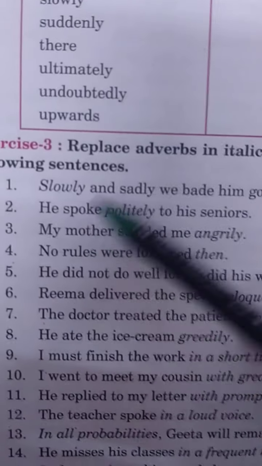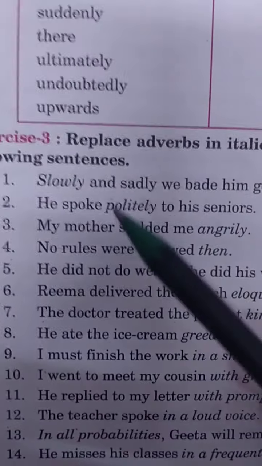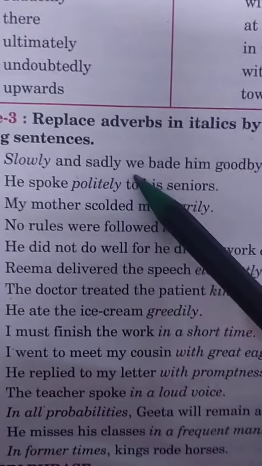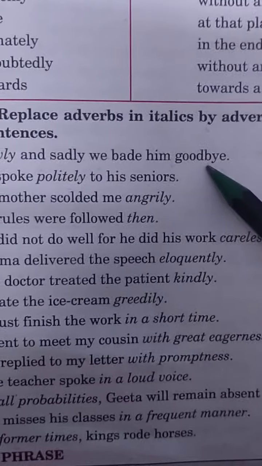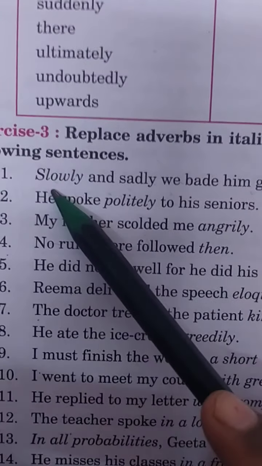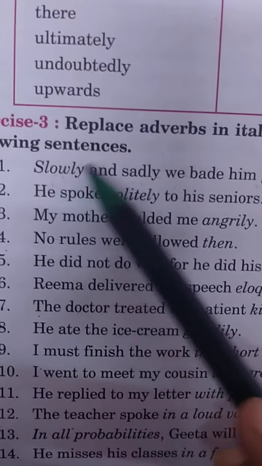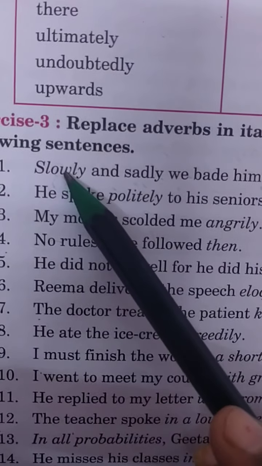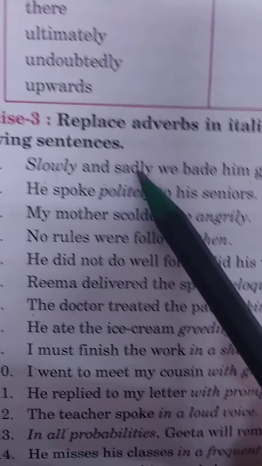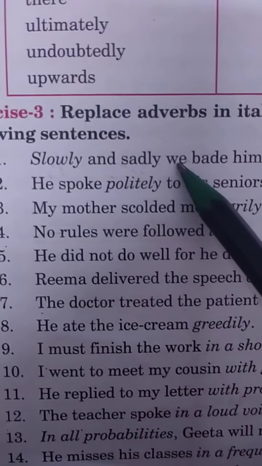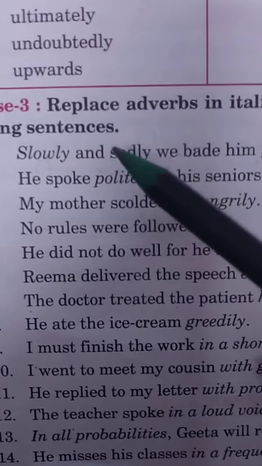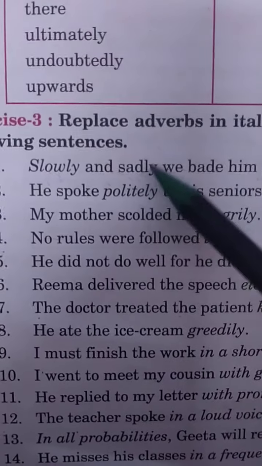Okay, so now see the first one: slowly and sadly we bade him goodbye. Find out the adverbs: slowly and sadly. These two are adverbs, so we have to replace them, and in place of them we will put an adverb phrase.